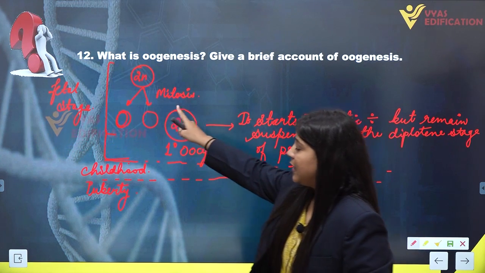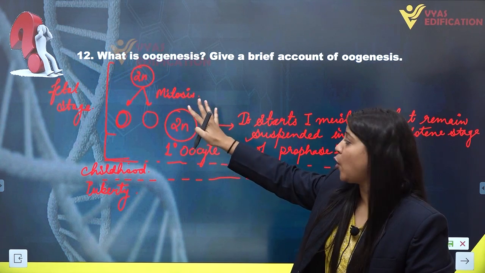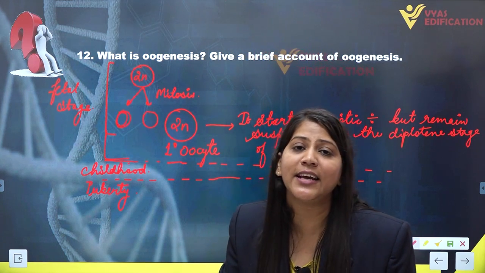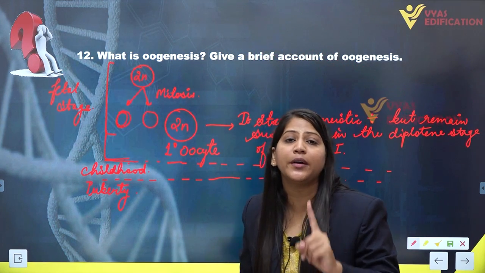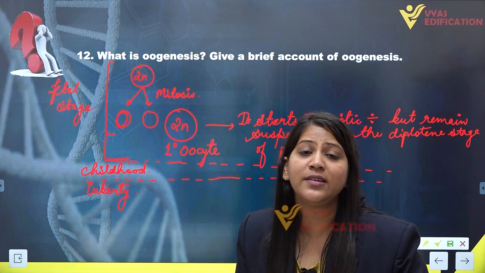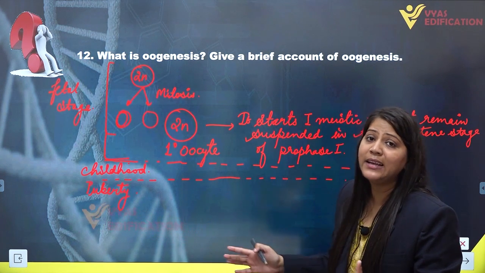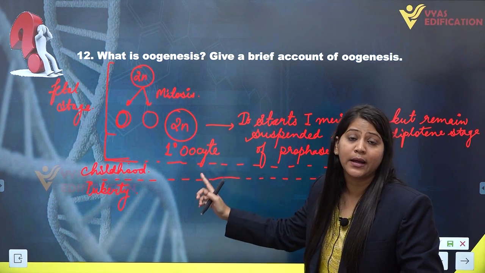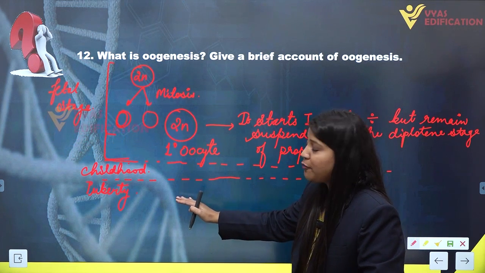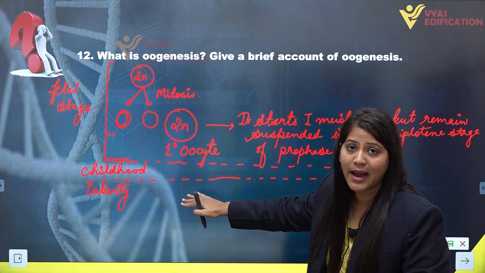The fetal stage has oogonia cells which undergo mitotic division to form primary oocytes. Primary oocytes in the fetal stage start the first meiotic division but are not capable of completing it, hence they remain suspended in the diplotene stage of prophase 1 and will complete the first meiotic division when this female child hits puberty. At the time of puberty, this first meiotic division is completed.